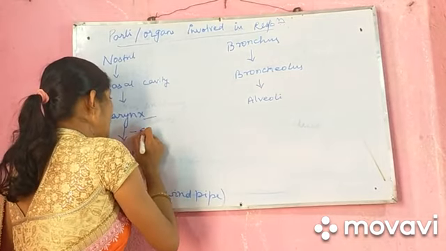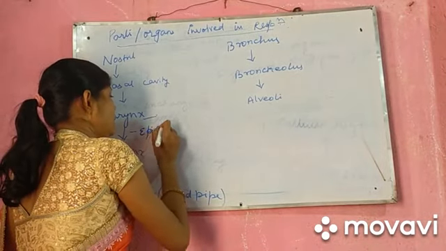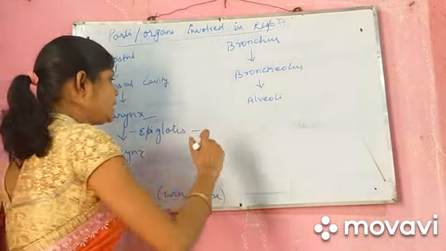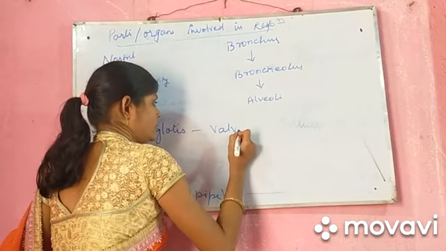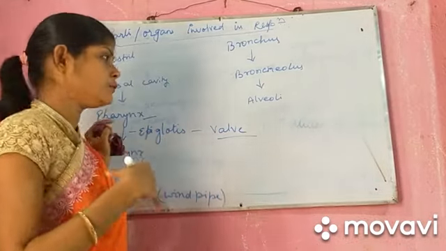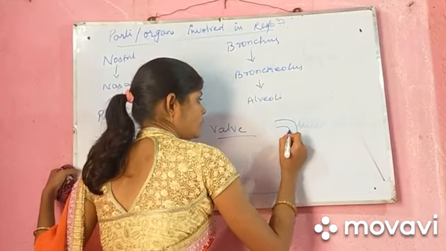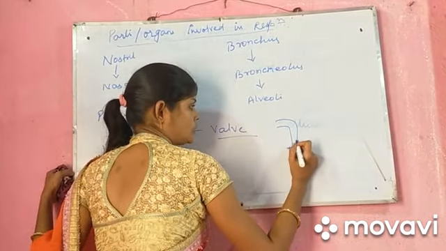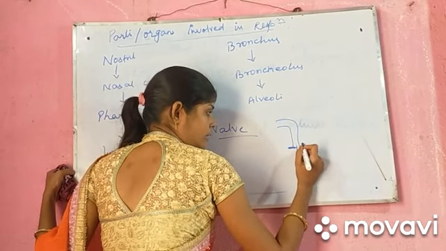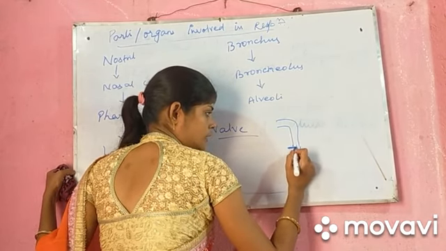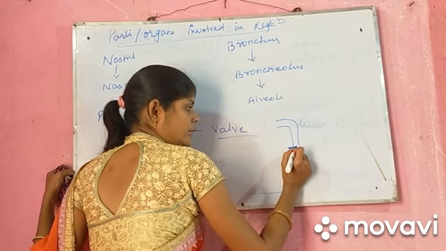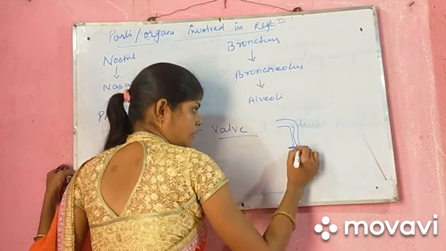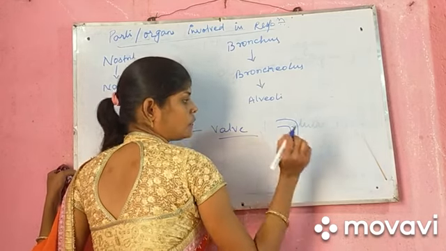Here comes the part epiglottis. It's a flip-like cover, a valve. Suppose this is our pharynx, and here is the epiglottis. Here there are two pipes, one is the trachea, one is the esophagus. When we eat food, the trachea is covered by the epiglottis, and the food goes through the esophagus to our stomach.